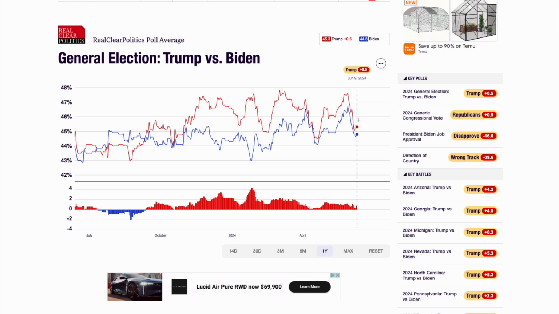He's not as mentally capable as he was 4 years ago, though we will see this further into play on June 27th when they will have their first debate. But otherwise, I think the best thing that the Trump campaign and Republicans can do is just shine a light on what Joe Biden is doing, to make him speak a lot on June 27th when they're going to have the debate, for Trump to not put his foot in his mouth and not get ahead of himself.